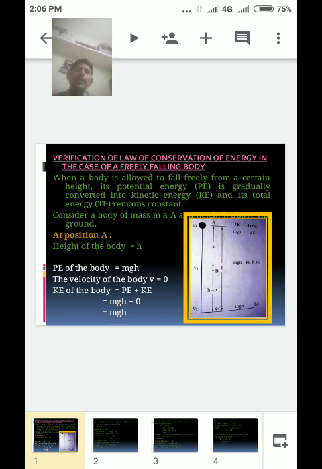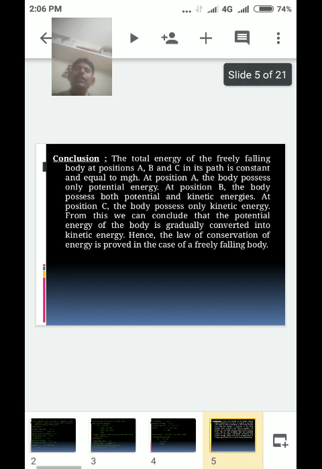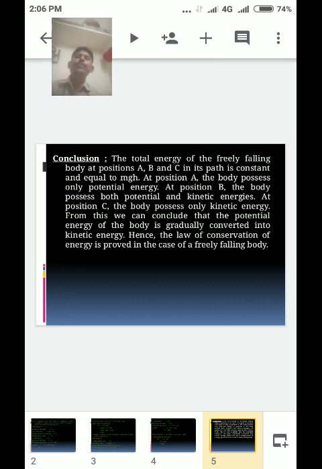And distance A to B is x, and B to C is h minus x. Total energy at position A is mgh, at position B mgh, at position C mgh. Conclusion is also complete. Conclusion and map are equal.